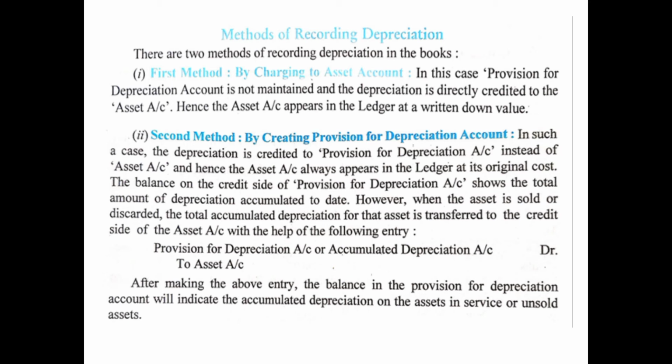After making the above entry, the balance in the provision for depreciation account will indicate the accumulated depreciation on the assets in service or unsold assets. And whenever the amount of such asset which is being disposed of or sold off is transferred from the provision for depreciation account or accumulated depreciation account to the asset account, the remaining amount which is left in the provision for depreciation account is basically showing the amount of depreciation on the assets still existing in the business. So these are the concepts related to depreciation which we have discussed till now, children.